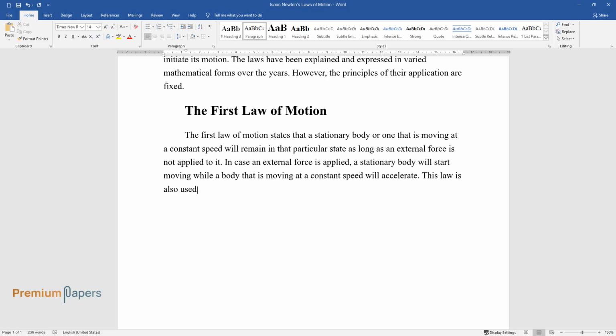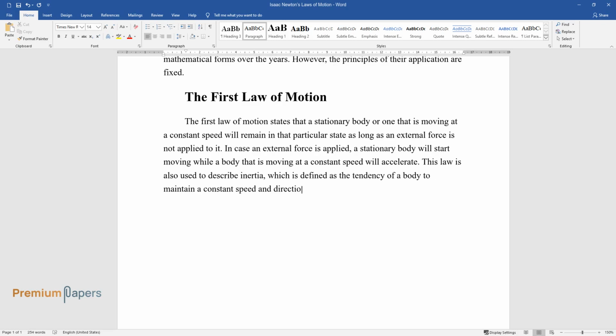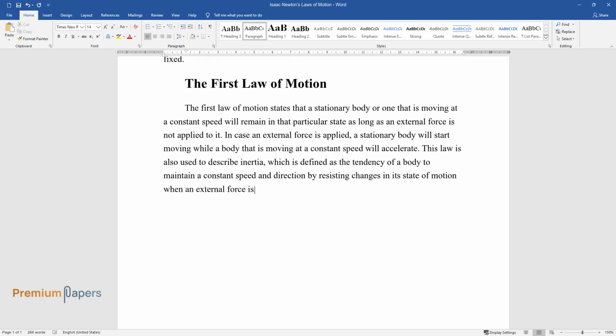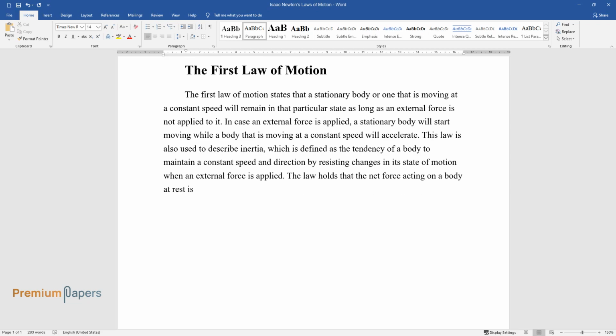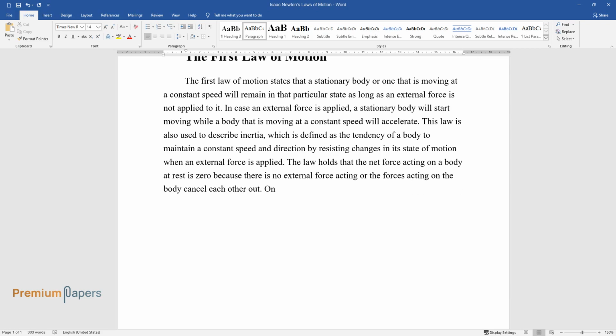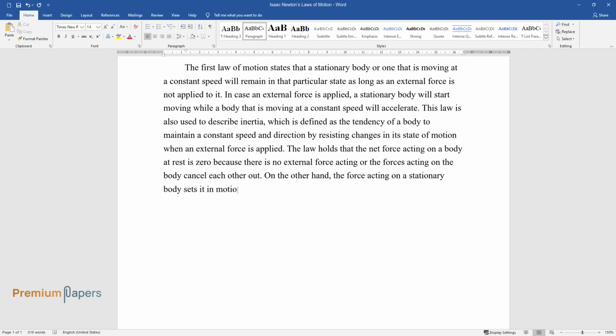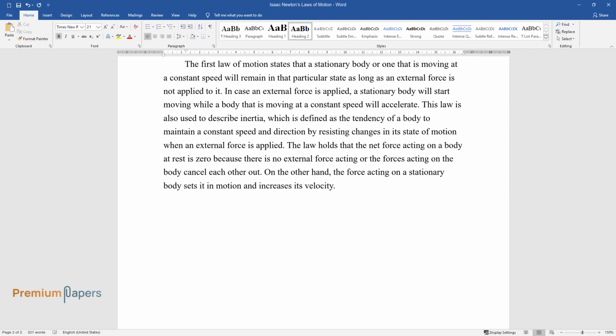This law is also used to describe inertia, which is defined as the tendency of a body to maintain a constant speed and direction by resisting changes in its state of motion when an external force is applied. The law holds that the net force acting on a body at rest is zero because there is no external force acting or the forces acting on the body cancel each other out. On the other hand, the force acting on a stationary body sets it in motion and increases its velocity.